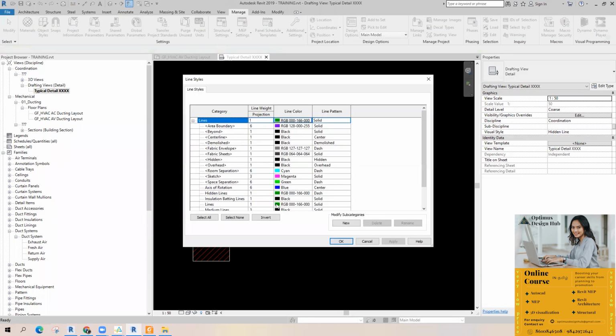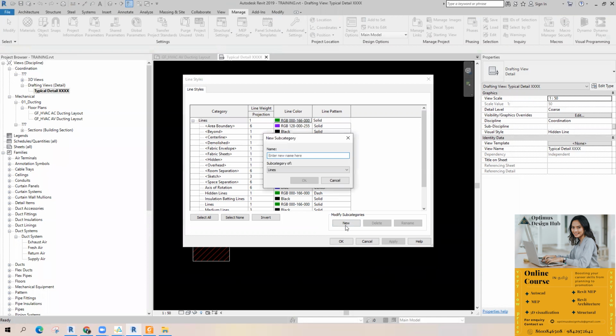If you want to create a new line type, just click New and give the name. Say I'm going to give XL1, something like that. Just OK.